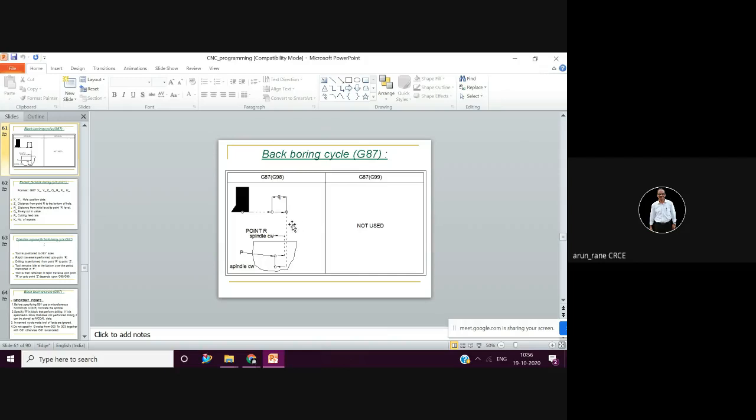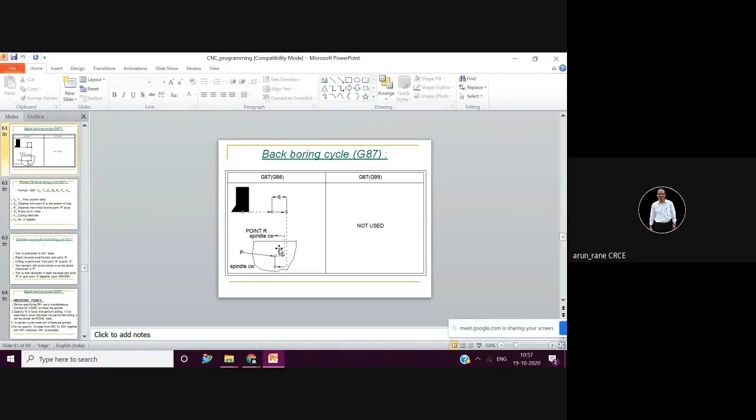तो इसमें कैसा होता है? देखो, the boring bar, already the bore is done. Obvious, isn't it? Back boring मतलब क्या? Boring from the back side. That is now from face number 3 आपको boring करना है, counter bore. So already the bore is done. Let's say 50 का boring किया है, and then you want to do counter boring. So इसमें क्या होता है? अभी ये boring bar, ये जो bore which is done already, उसमें से it will go rapidly, and it will reach the back face. बराबर है? Back face से it will now go to the desired position.